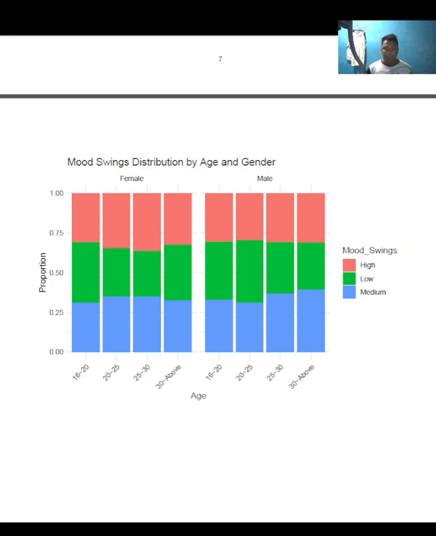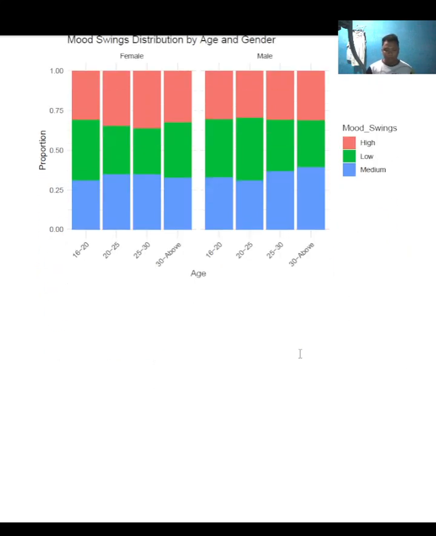Younger participants, especially ages 16 to 20, report higher mood swing with a fairly even split between males and females. This highlights how emotional volatility is more common in younger participants, often linked to stress and other factors.